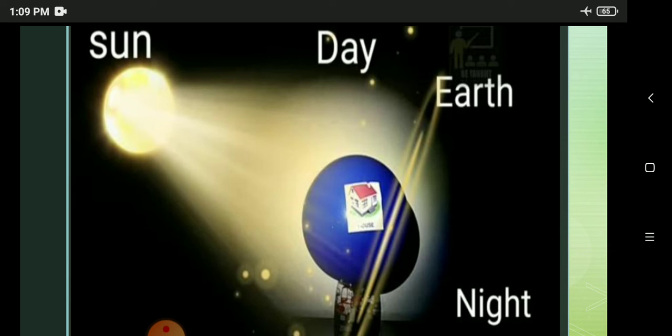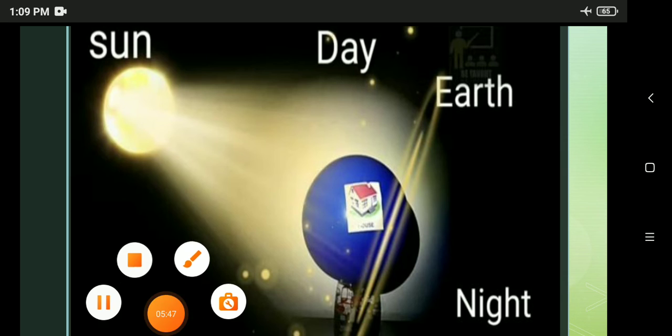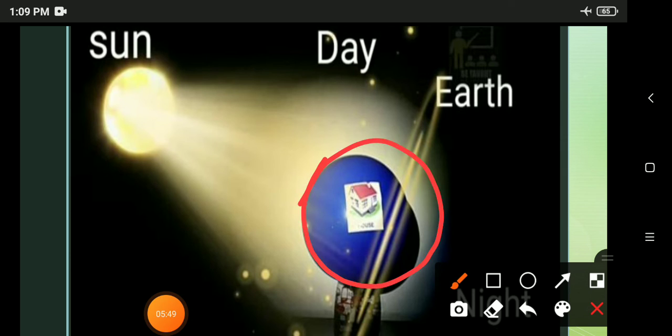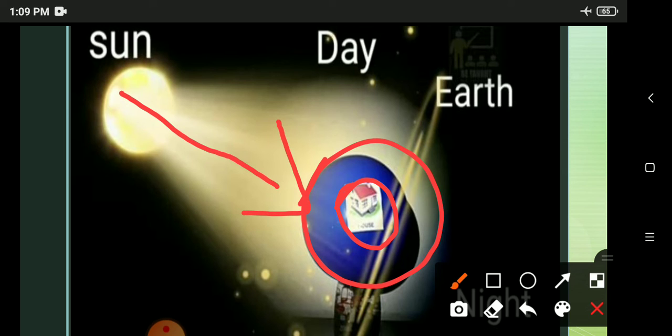So can you all see? This is the earth, and on the earth we are staying, and this is the sun where we receive the light, and the other part of the earth where we do not receive the light is called night time. And this is the daytime. Are you all clear? I hope you have enjoyed this class.